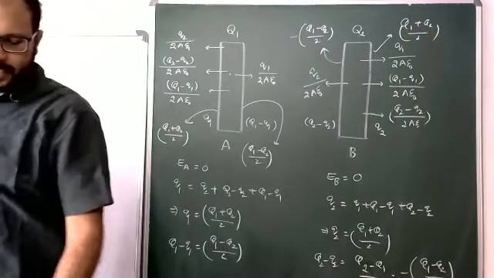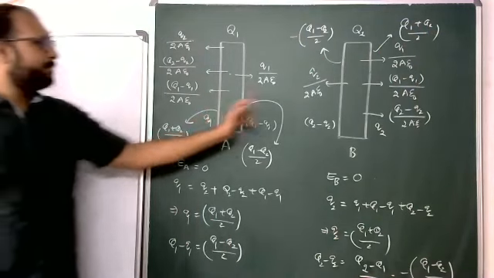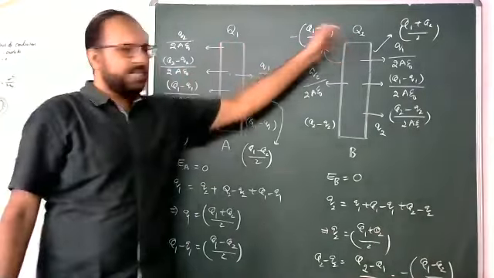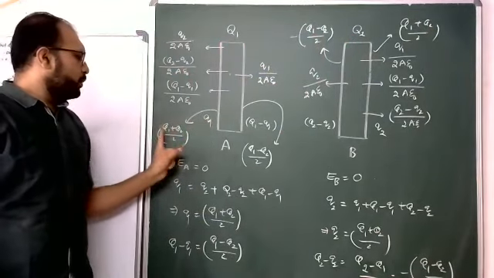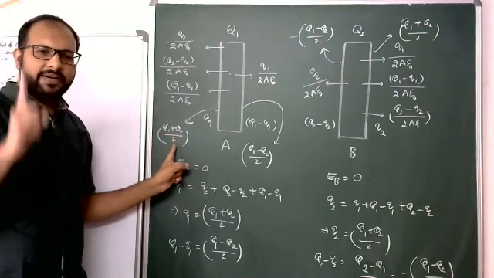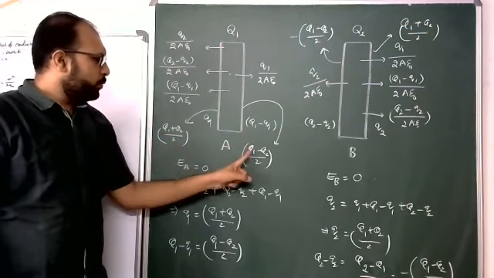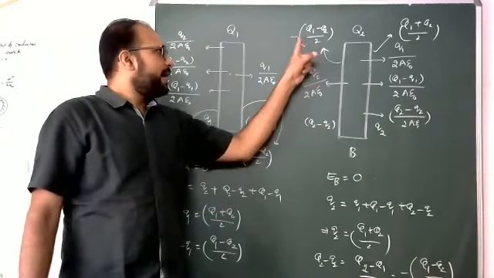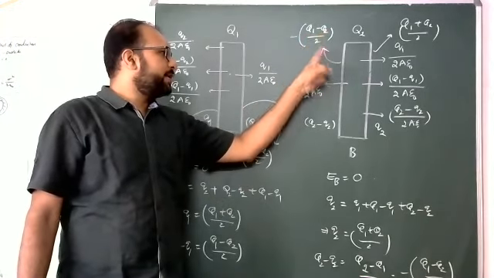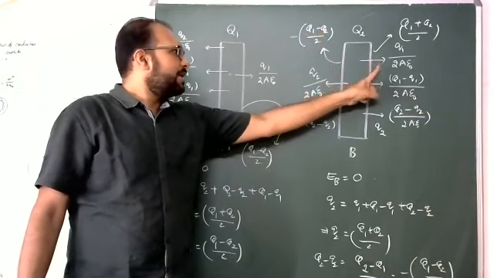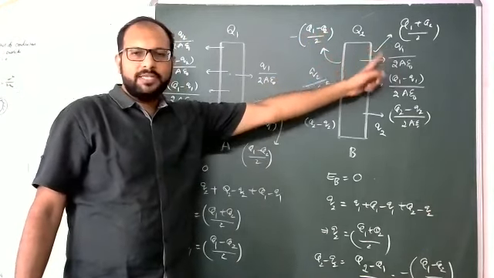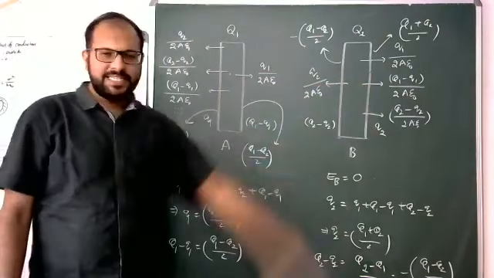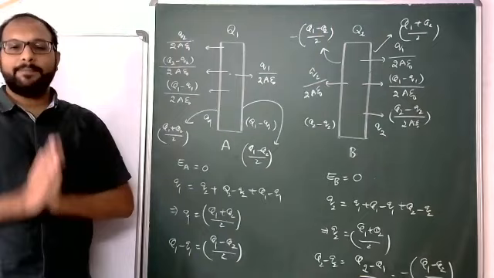Students, this is now the redistribution of charge in case of parallel plates. Q1, Q2 originally provided. Q1 plus Q2 by 2 after redistribution on the first surface. Q1 minus Q2 by 2, second surface. Minus of Q1 minus Q2 by 2, third surface. And the last, Q1 plus Q2 by 2, is the fourth surface. These all four surfaces' charges are completed.